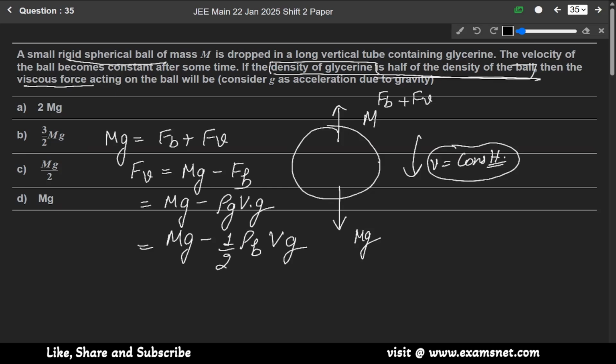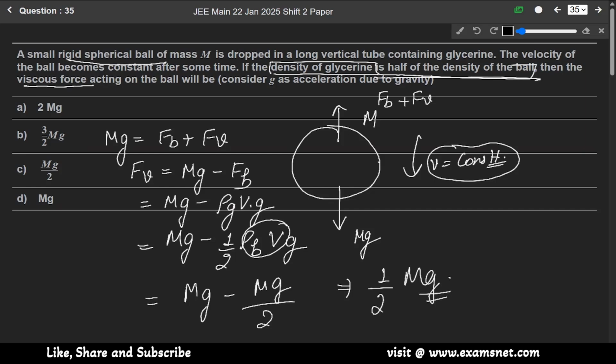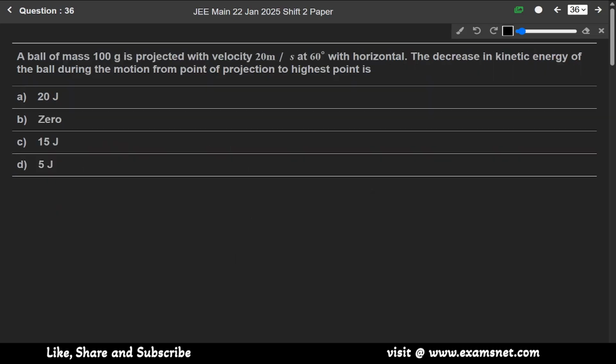And we know that density into volume is mass, so it will be mg by 2. So mg minus mg by 2 will be equal to 1 by 2 mg. So the viscous force will be half mg, meaning option C is the correct answer. Now moving towards the next question.